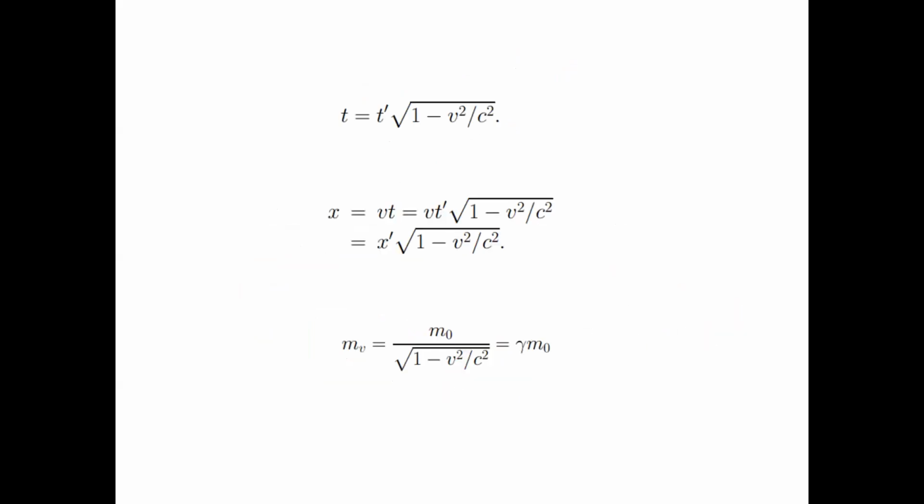What this introduces are the results of special relativity. It introduces something called length contraction, time dilation, and mass dilation.